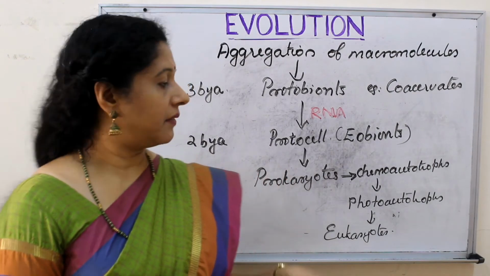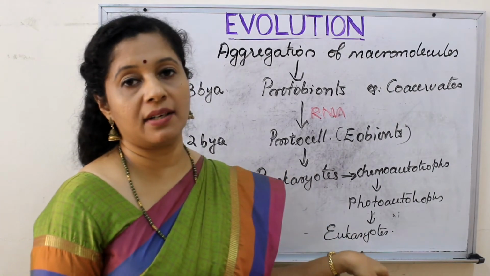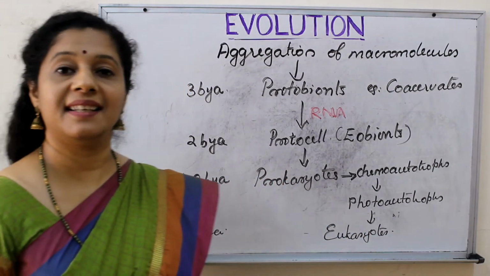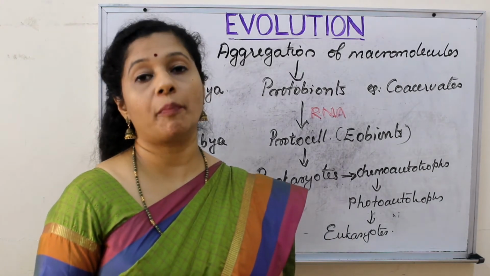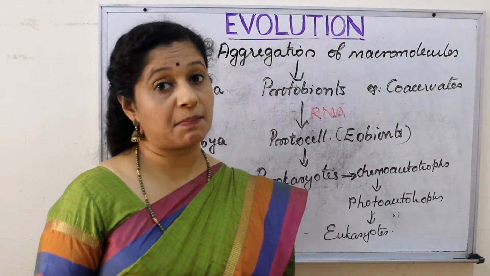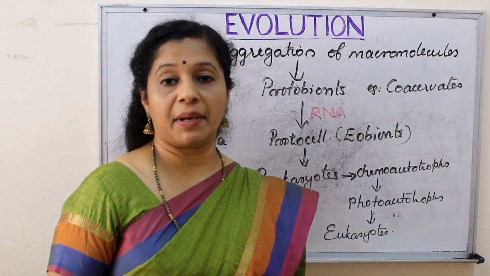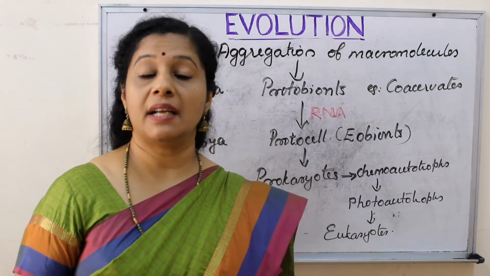And slowly from prokaryotes what developed? Eukaryotes around 1.6 billion years ago. So this is the chemical evolution of life proposed by Oparin and Haldane, but the experimental proof was given by the apparatus designed by Miller and Urey.